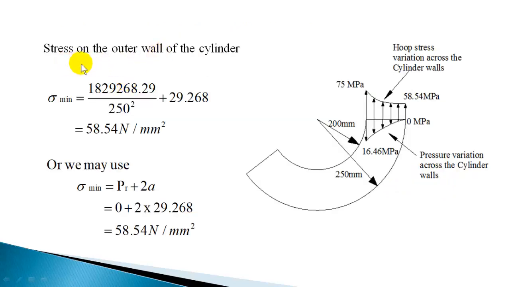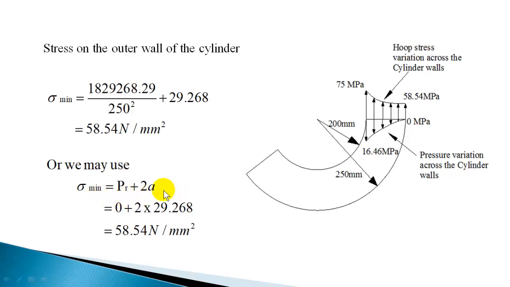Now to find the stress on the outer walls, that is hoop stress on the outer walls, you can use sigma is equal to B by r square plus A, and we know B and A. R is outer wall, it is 250 mm. You get sigma as 58.54 Newton per mm square. Or you can use the equation sigma is equal to PR plus 2A.